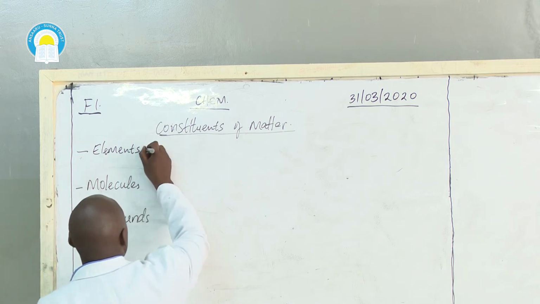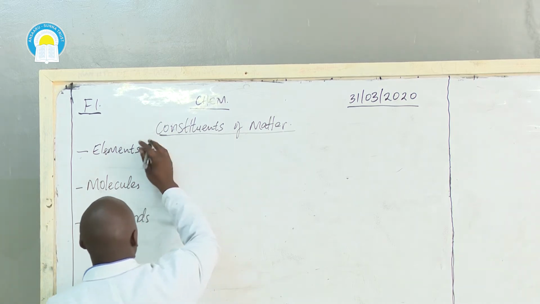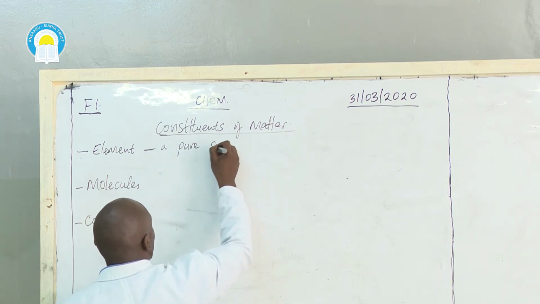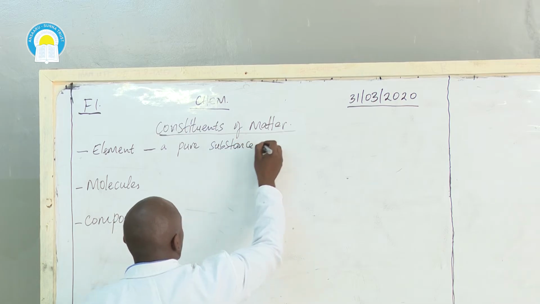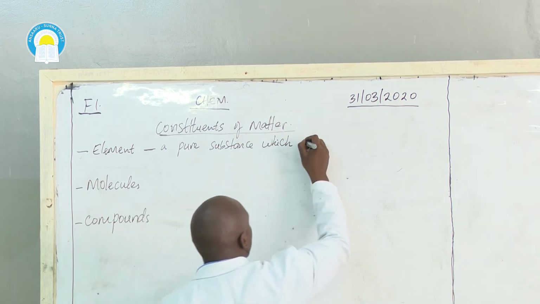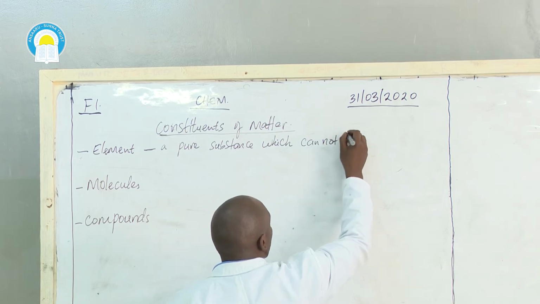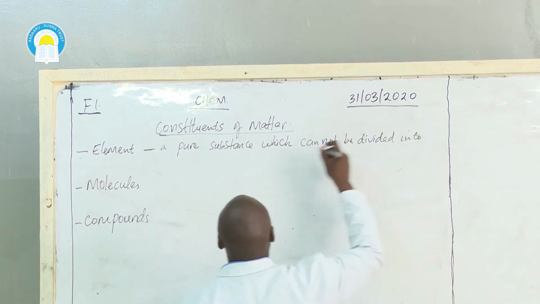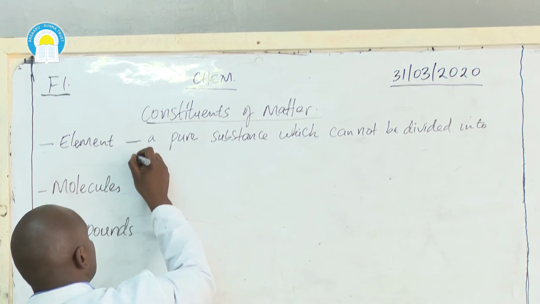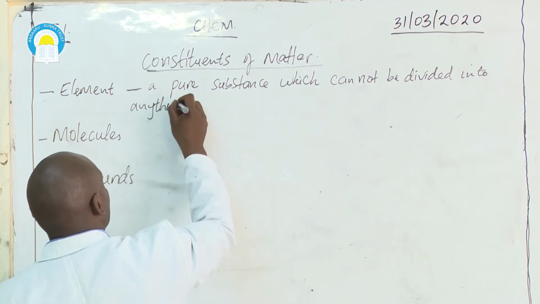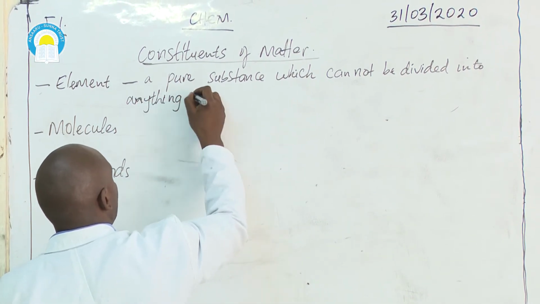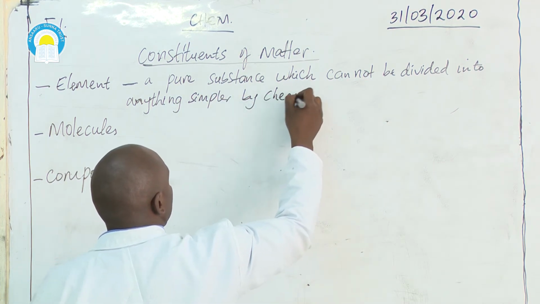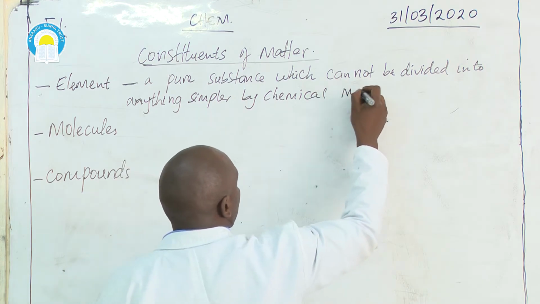An element is defined as a pure substance which cannot be divided into anything simpler by chemical means. That is an element.